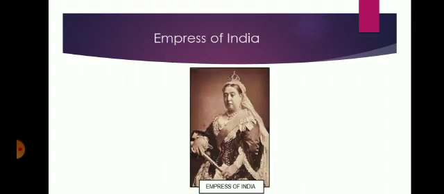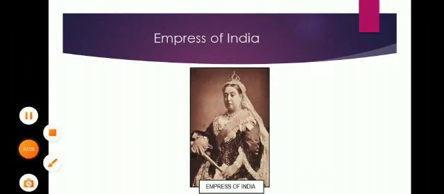Empress of India. At that time, when the British started their rule officially in 1858 in India, Queen Victoria was the Queen of Britain. So she became the Empress of India, and you know that she never visited the subcontinent. She was living in Britain, but she became the Empress of India, although she never visited the subcontinent.